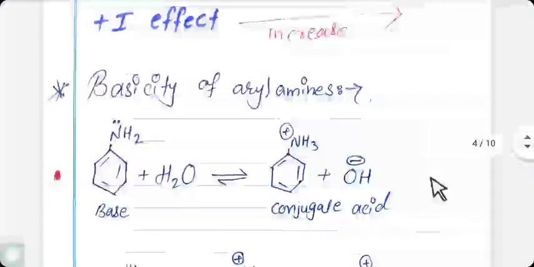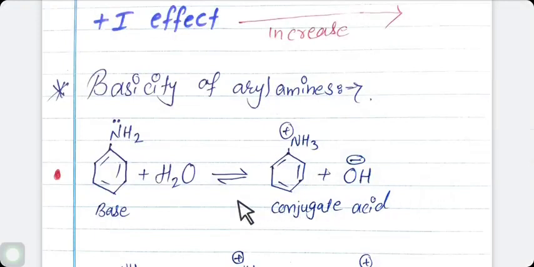We can understand by this theory, by this reaction. As we have clearly seen in this reaction, both the species, base and conjugate acid, are resonance stabilized, but to different extent.